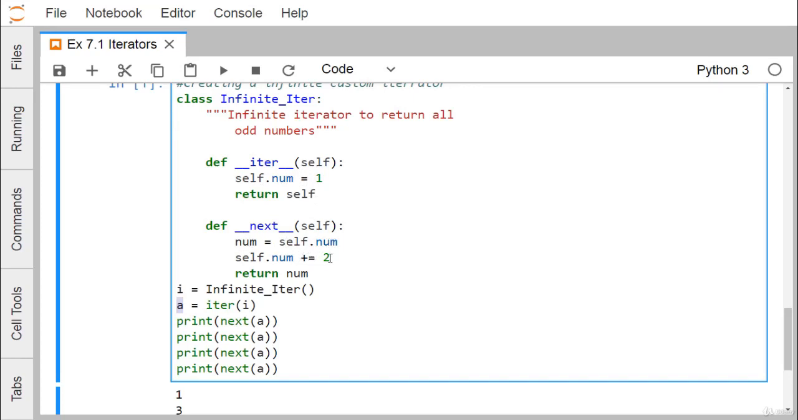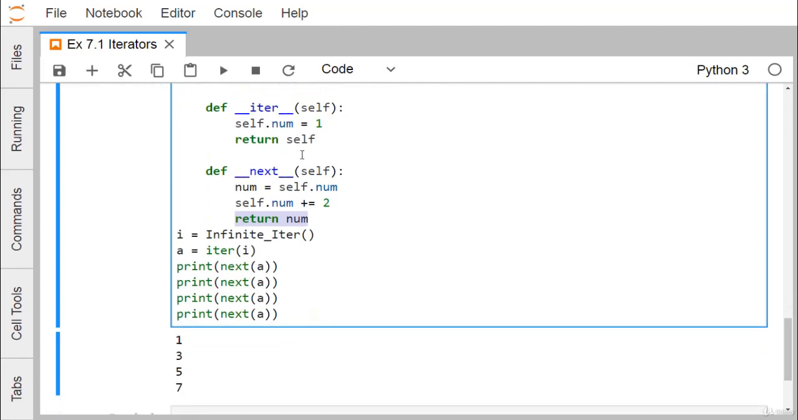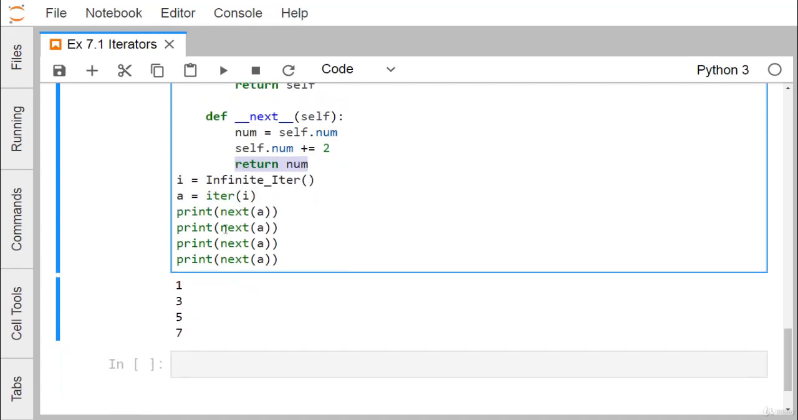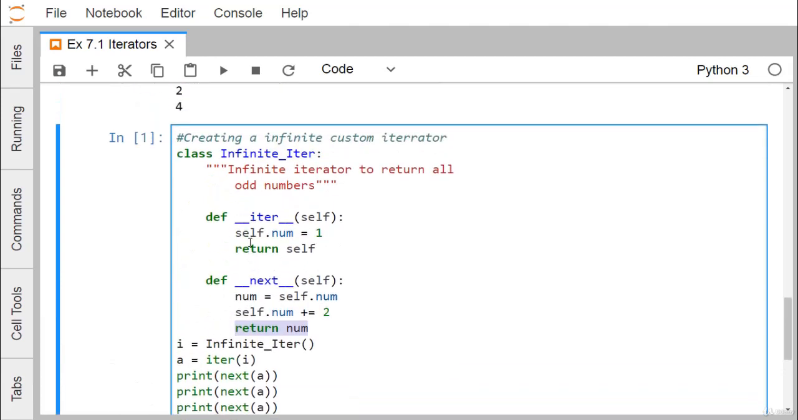num is equal to self.num, so num has got the value 1 here. self.num plus equal to 2. In this way it will go on creating, because there is no logic to stop it. It will go on incrementing the value of num by 2 each and every time, and then returning the previous value of num. Now if you go on calling the next method, at first num has the value 1, so this 1 will be returned and printed. Then 3 will get printed, then 5, then 7. In this way the values will go on printing. It has no terminating logic, and that's why it is infinite iter.